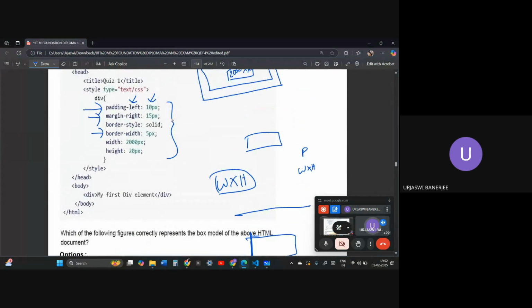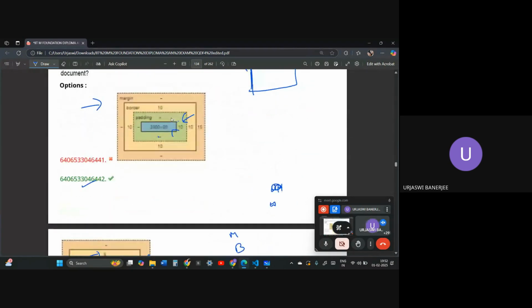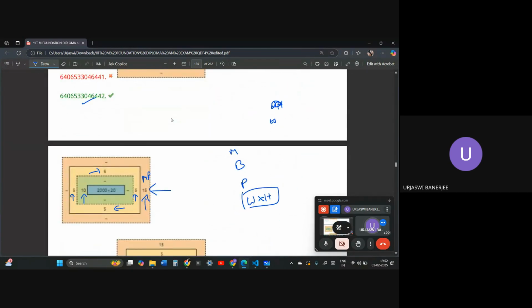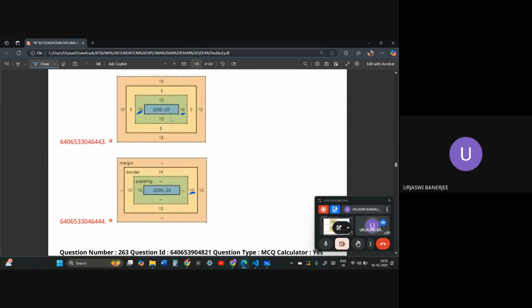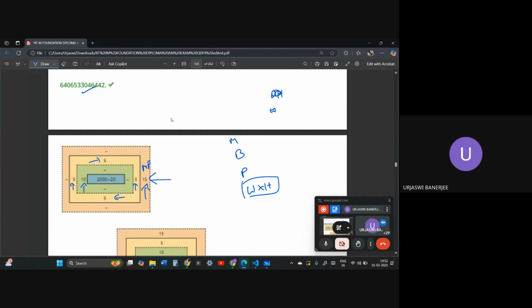Suppose they have provided padding left, then whatever the value of padding has been provided, only that side it will be coming. Like over here, padding left has been provided, that is why only on the left side 10 px has been appearing. So this is what I wanted to cover in HTML. This is what we had missed.